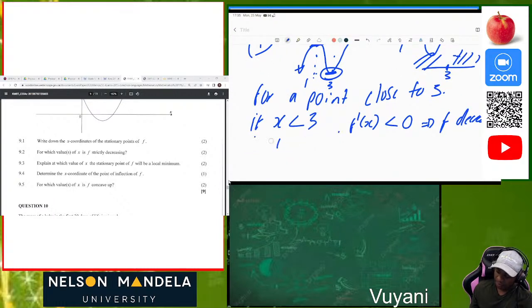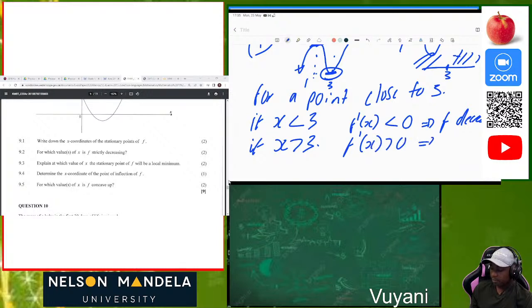So if x is greater than 3, then our f prime of x will also be greater than 0. Then f will be increasing. So this part is when x is less than 3, and we can see that the gradient is negative. We can see that f prime is less than 0. Then this part is now 3.1, 3.2. That's where the graph is actually increasing, which is greater than 0.